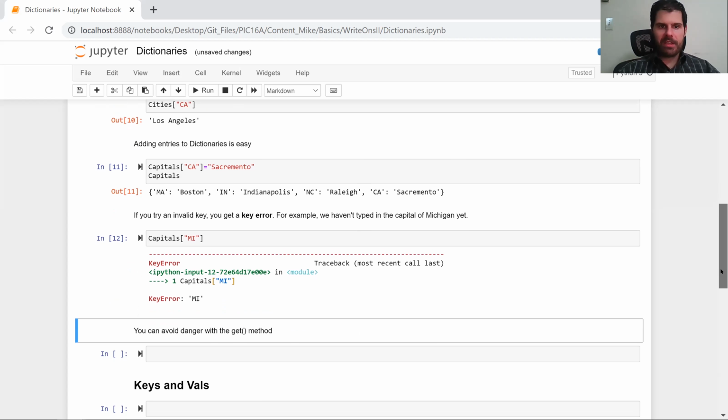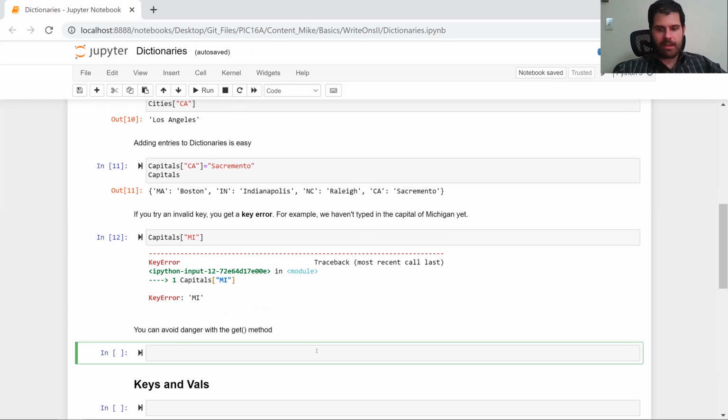So one way to avoid this danger is to use the get method. So let's make a list of states, and our list of states is going to be California, Michigan, and Massachusetts.